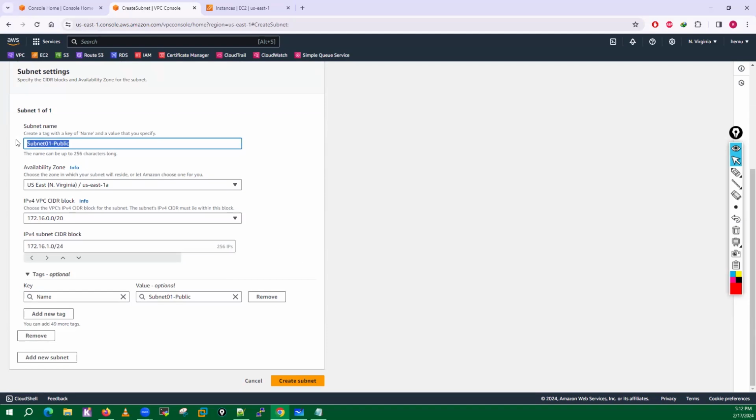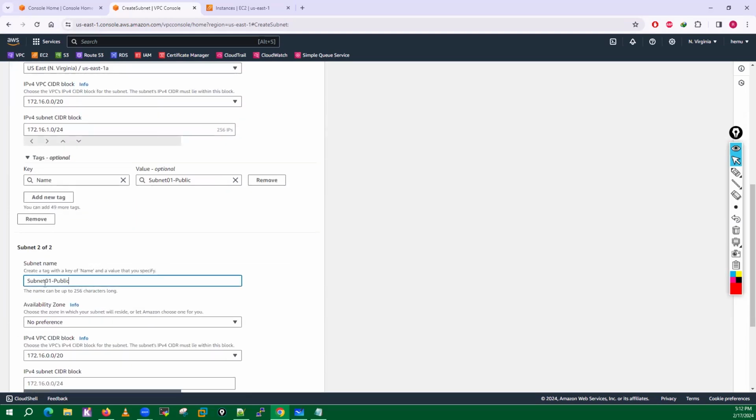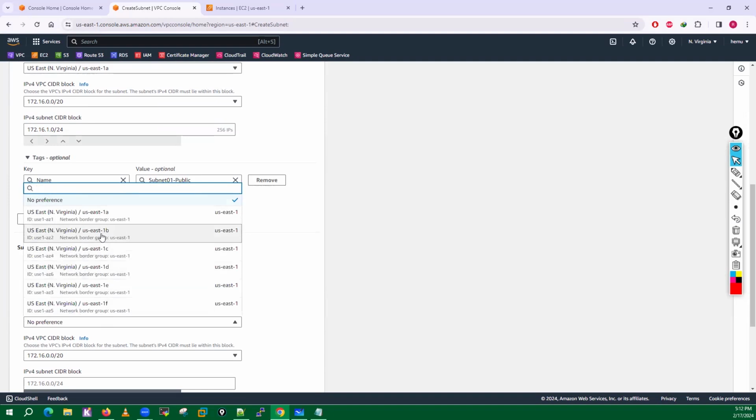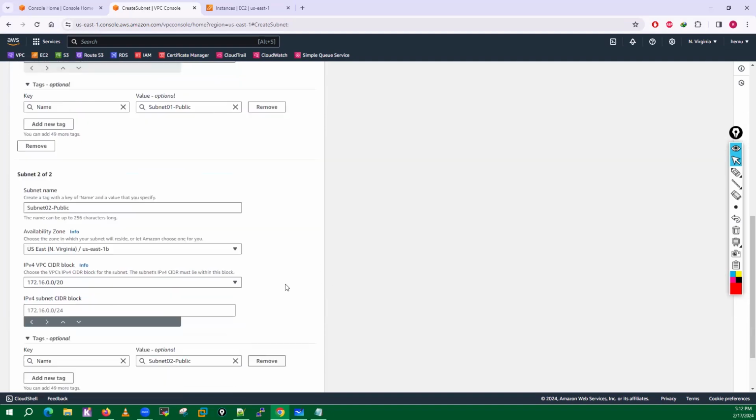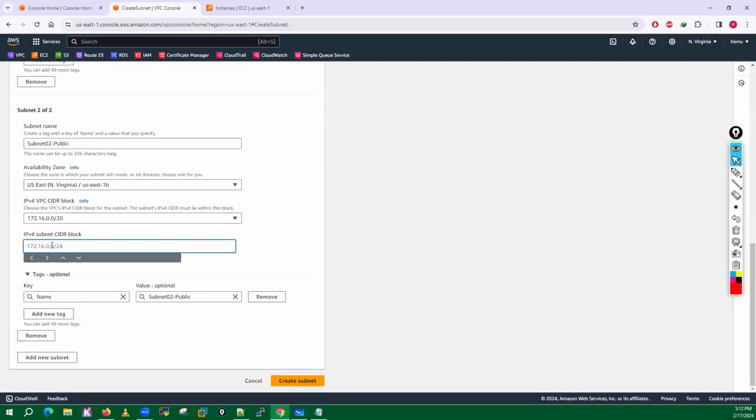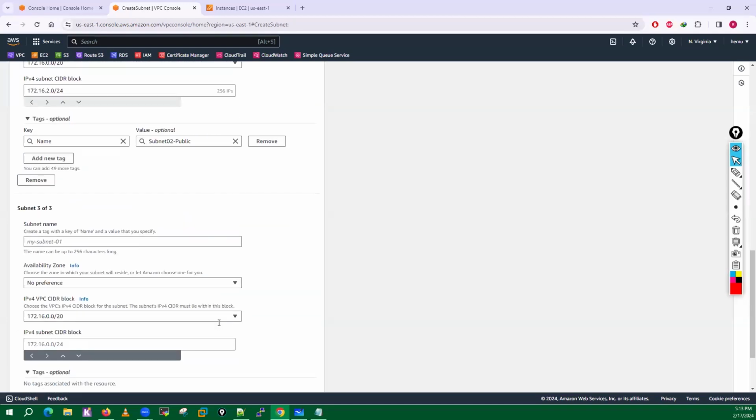I will create one more public subnet in the US East 1B region. This is subnet 2, and here I will use the range 172.16.2.0/24.